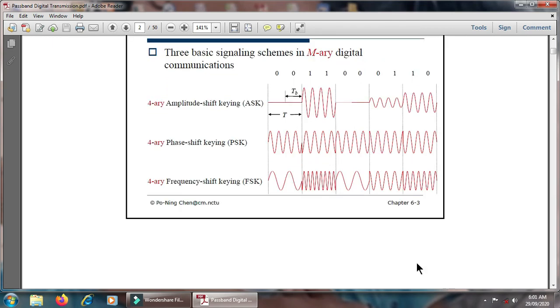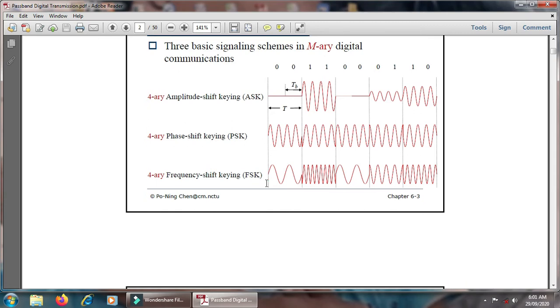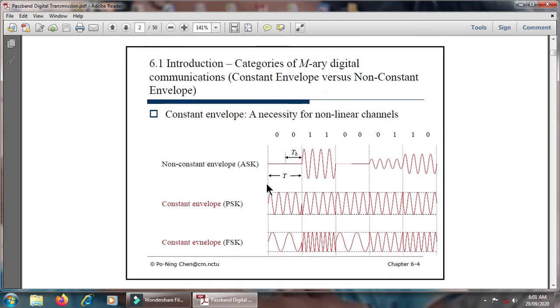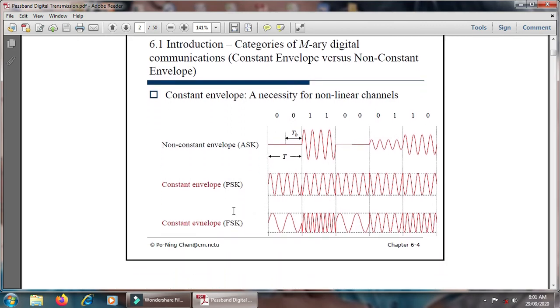In case of the frequency shift keying technique, there is a constant envelope, and for that constant envelope we differentiate the data in concern with the frequency. Means here is also the transition from 0 to 1, minimum to maximum frequency. In this way there is a constant envelope for the frequency shift keying technique.